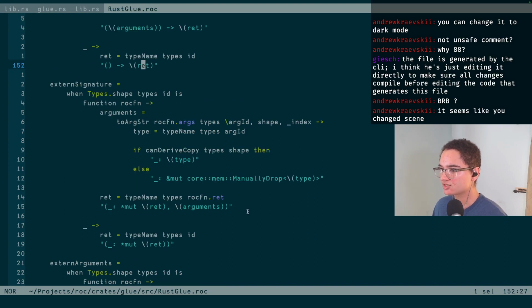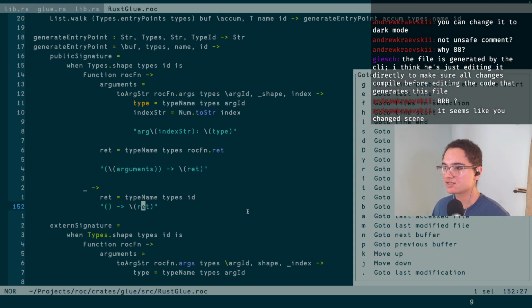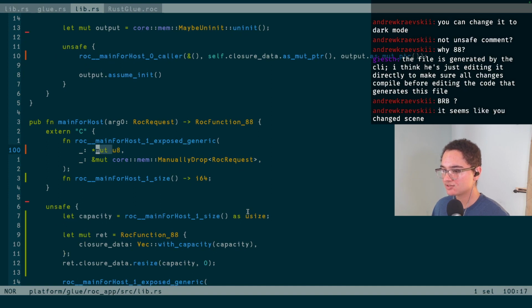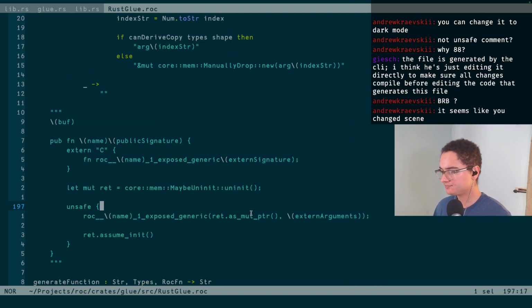Oh, where do I check that? Where is that actually being generated? Because currently, what is it generated as, actually? What was this before? It was the pointer to rock list? Not actually sure. I guess I'll have to come back to that one. But we can change this other part for now.